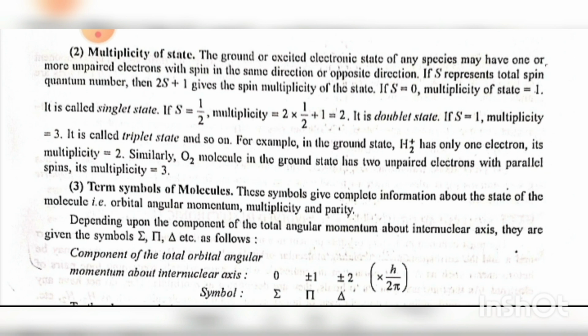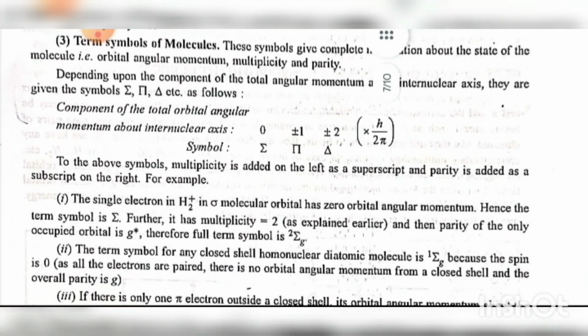Third, term symbol of molecules. These symbols give complete information about the state of the molecule, that is, orbital angular momentum, multiplicity, and parity. Depending upon the component of the total angular momentum about the internuclear axis, there are symbols such as sigma, pi, delta, etc. To the above symbols, multiplicity is added on the left as a superscript and parity is added as a subscript on the right.